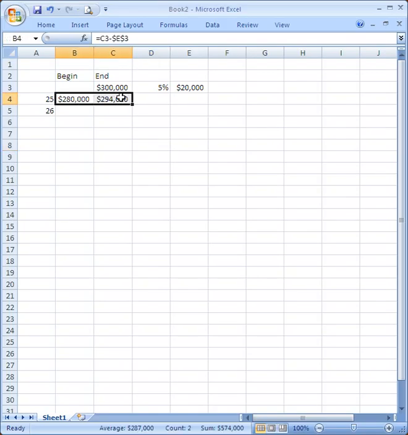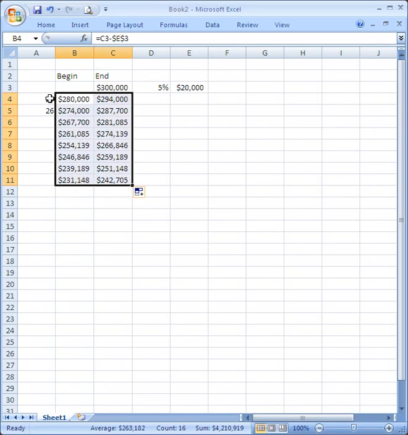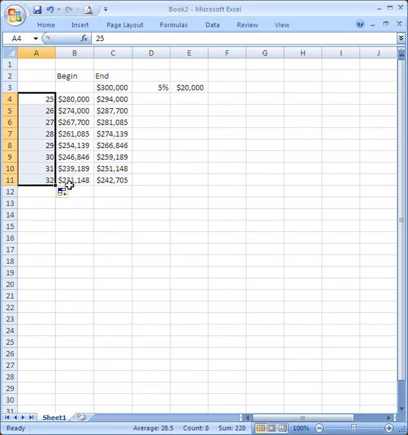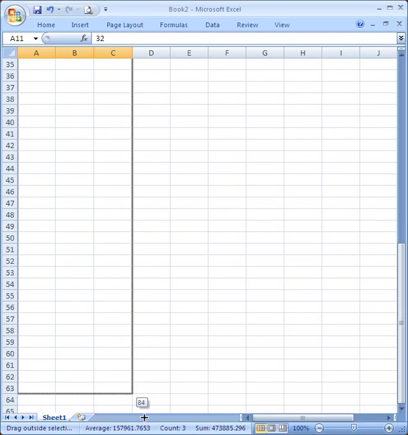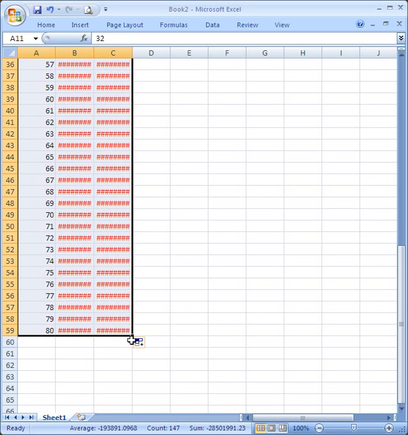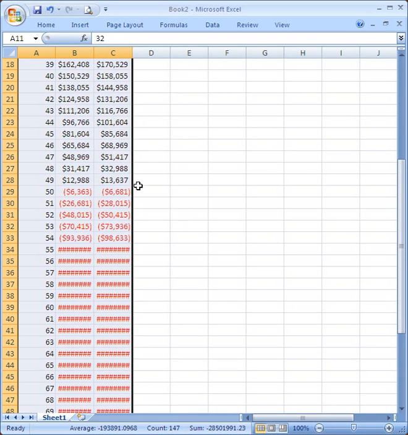Let's see what happens as the years pass. The lottery winner is 25, 26. Here they are at 32, and the state still has plenty of money to pay them. The problem specifies that the person who wins the lottery is paid until they're 80. Does the state have enough money to pay them until they're 80? The answer, as we can see by the red numbers indicating negatives, is no. In fact, the state runs out of money when the person is 49. They can't take out $20,000 to pay them when they're 50.